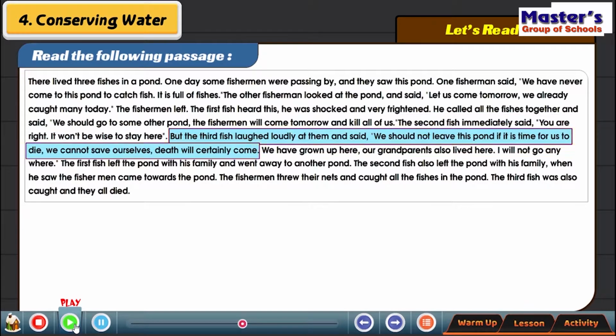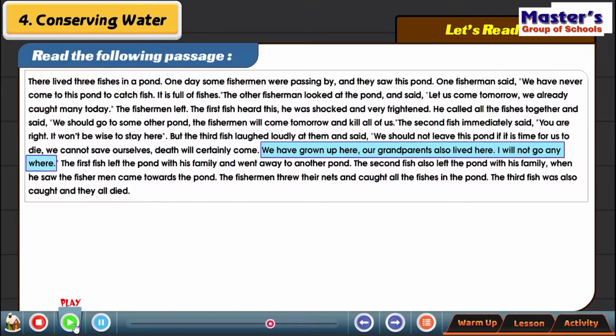But the third fish laughed loudly at them and said, "We should not leave this pond. If it is time for us to die, we cannot save ourselves. Death will certainly come. We have grown up here. Our grandparents also lived here. I will not go anywhere."